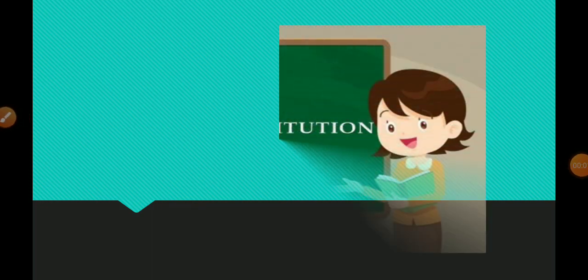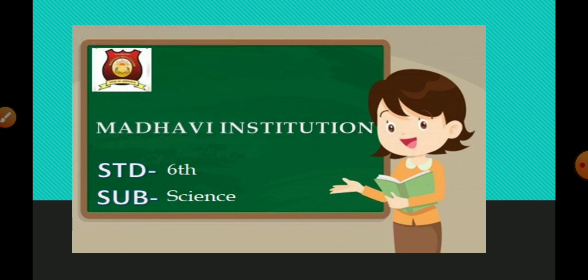We are going to write question answers in the workbook from today onwards. Understood? It is a revision also, as well as you have to complete the workbook. Then we have completed 8 lessons, and we have written all the question answers in the textbook, and from today onwards, first lesson of our science. What is that? See here: